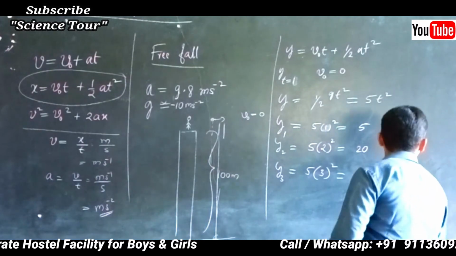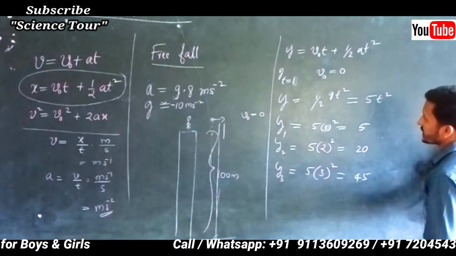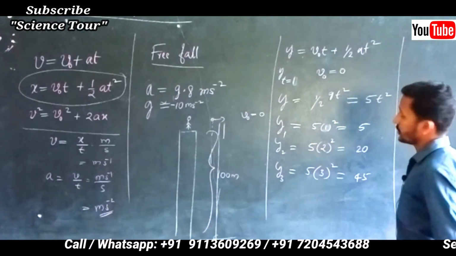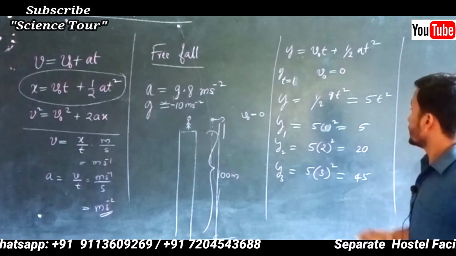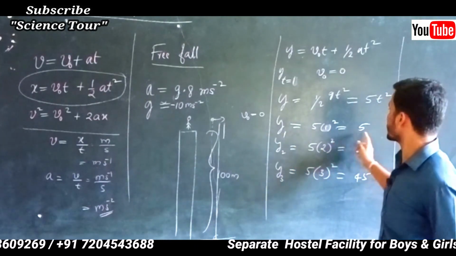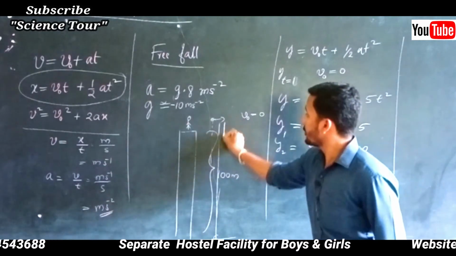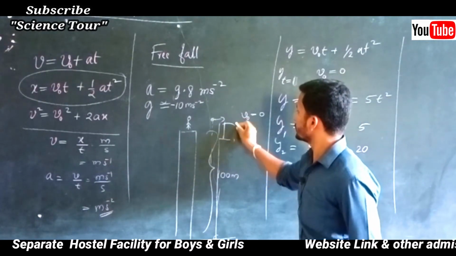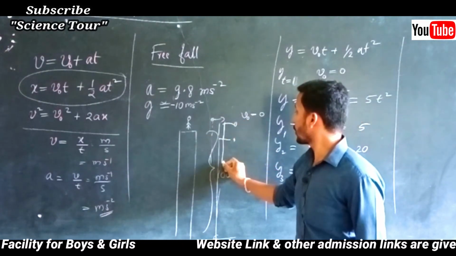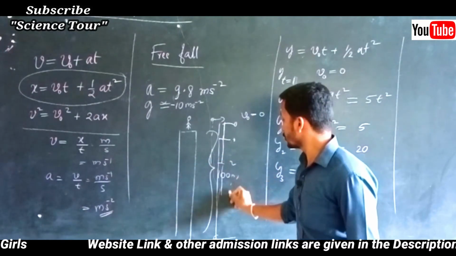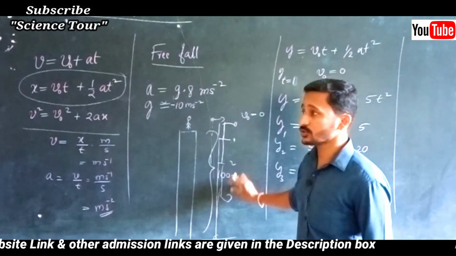Now what is the relation? In each second, what has it moved? See, in the first second it has moved 5. Next it becomes 1 to 2 second, then 2 to 3 second. What does this 2 to 3 second mean?